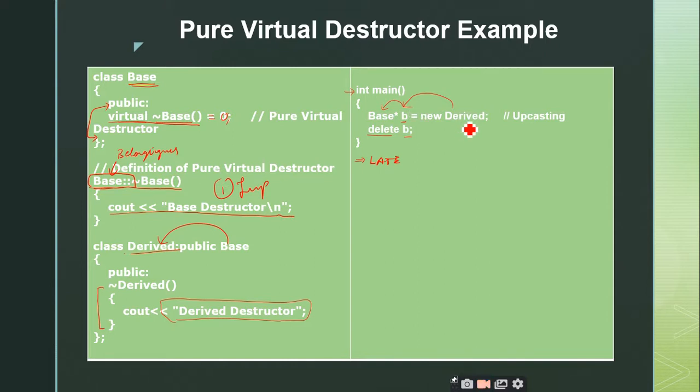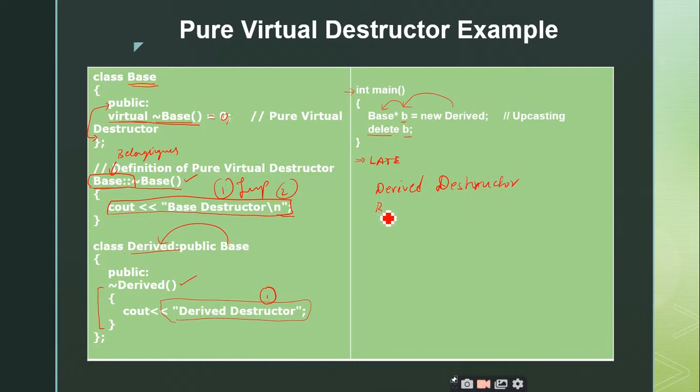In such a case, it is going to invoke the destructor of the derived class first and then the destructor of the base class next. So the output will be the derived destructor followed by the base destructor. So the output will get as the first statement,